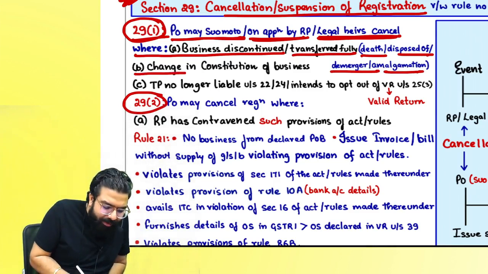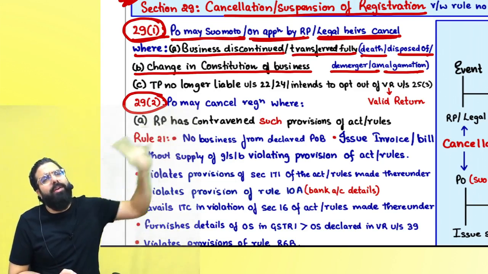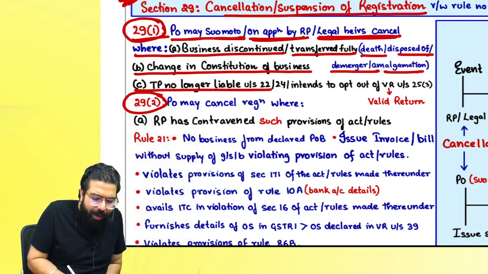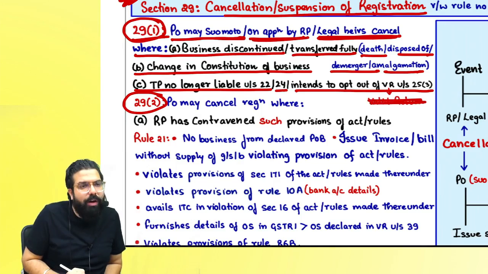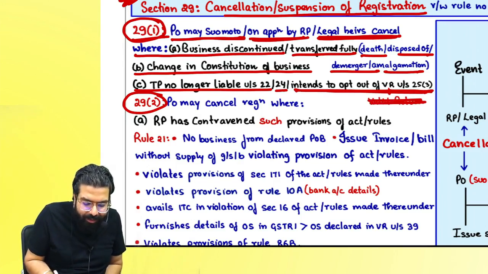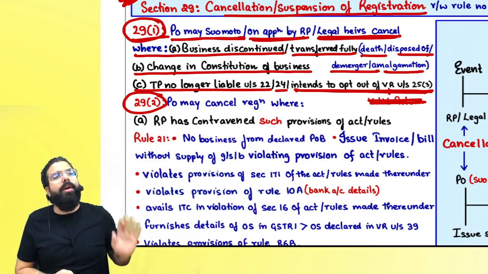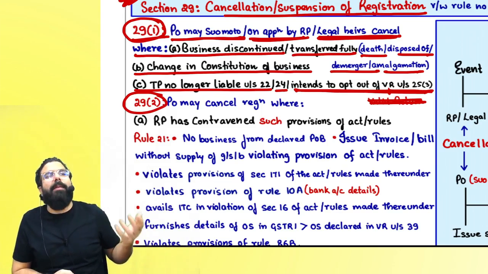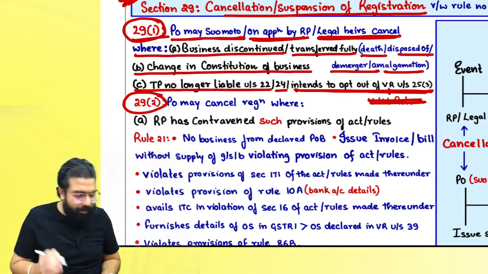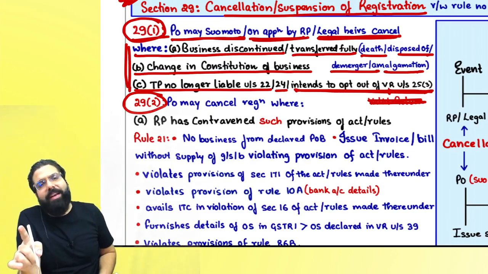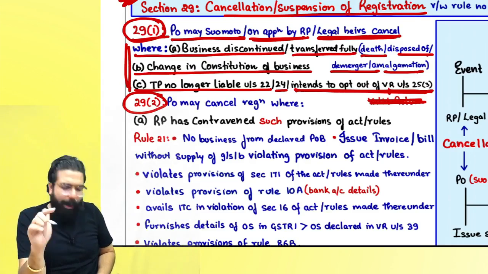The second is change in the constitution of business, then the old registration has to be cancelled and the new person will take a new registration. Next, you are no longer liable under 22 or 24, or you had taken voluntary registration under section 25(3) and you no longer want to continue with it, then you can apply for cancellation. In these three scenarios, either the proper officer can cancel, or the registered person can apply, or the legal heir can apply.